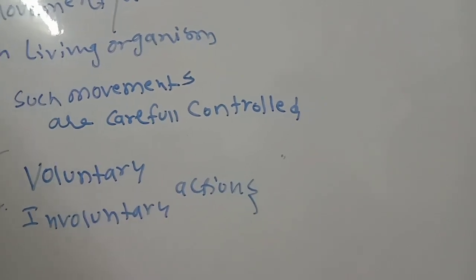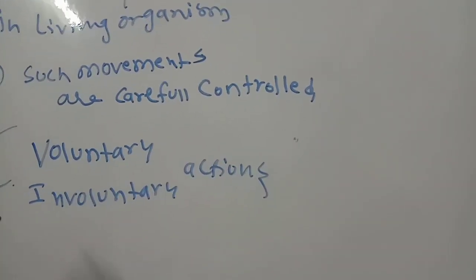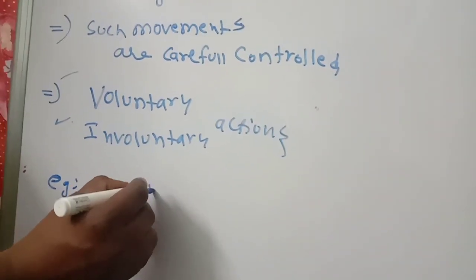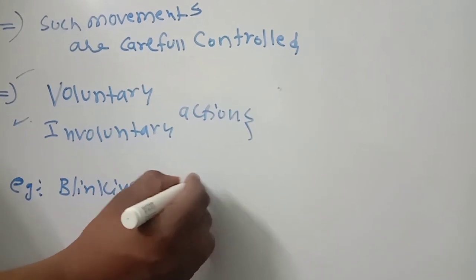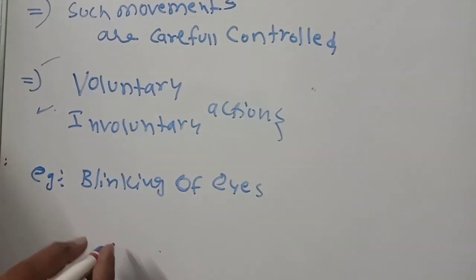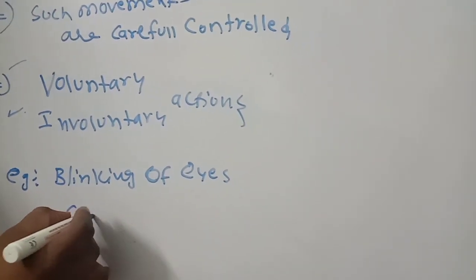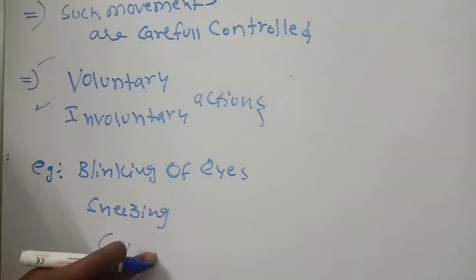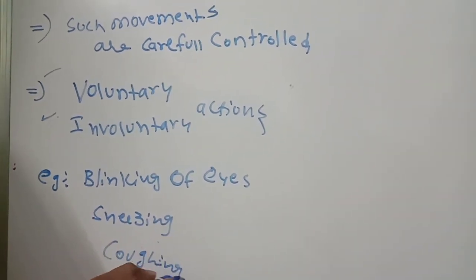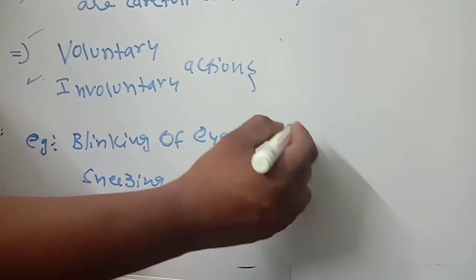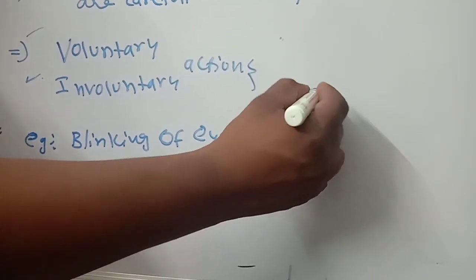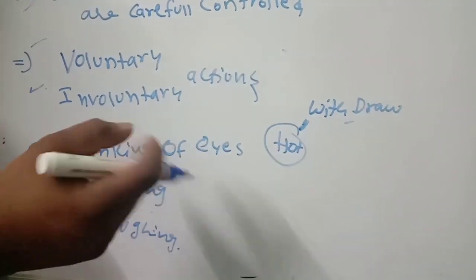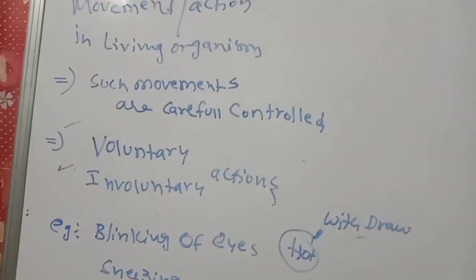For example, blinking of eyes. Suppose any dust particle is falling, what will you do? Blinking of eyes is one kind of reflex action. Next, sneezing, coughing, different types of actions you will do. Suppose any hot object touches your hand, you will withdraw your hand. Such kinds of reactions are called reflex actions.